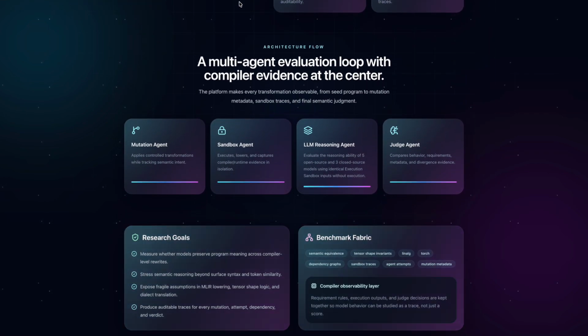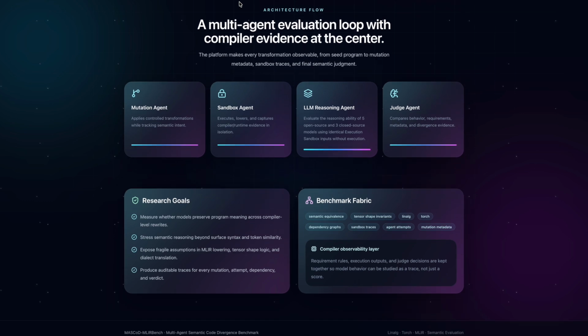Now, moving on to the architecture flow. This section goes deeper into the architecture and research motivation behind the project. One thing we realized is that most current benchmarks evaluate high level programming languages, but compiler infrastructures actually operate at the intermediate representation level where semantics become much more sensitive.